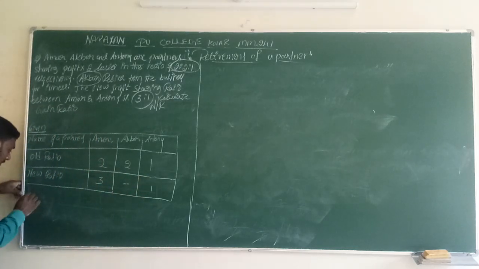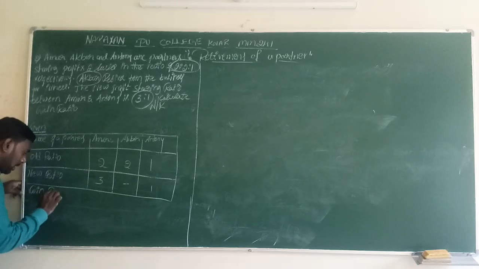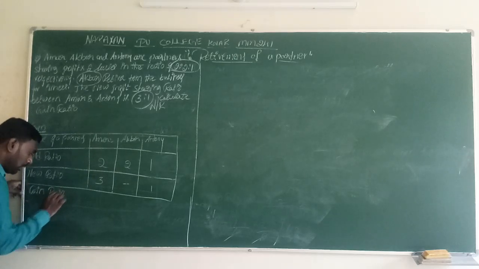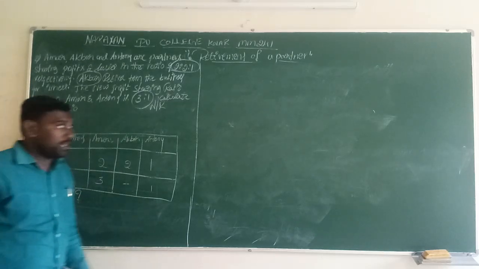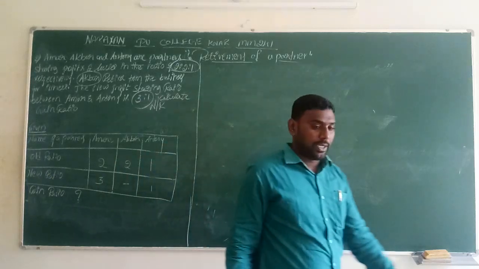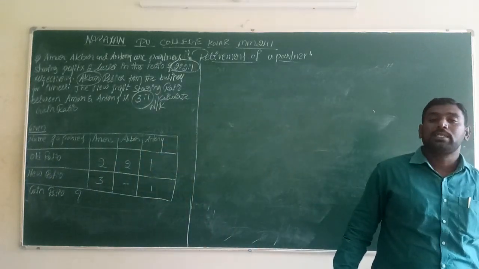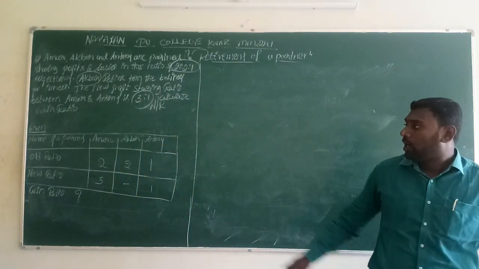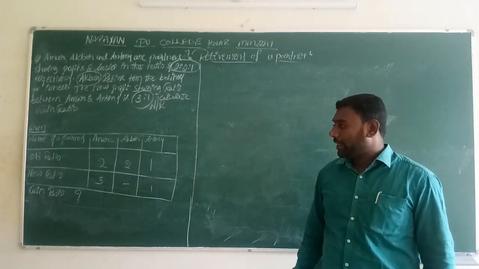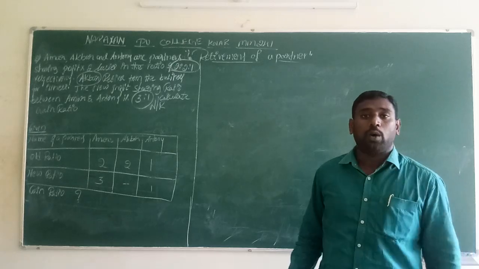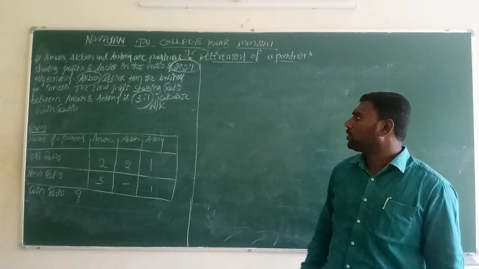With the help of this information, we have to calculate the gain ratio, question mark. So first we make a note of the information available in our question. The old ratio is given, the new ratio is given, and we have to calculate the gain ratio. We know the formula to calculate the gain ratio. Let's move to the solution.